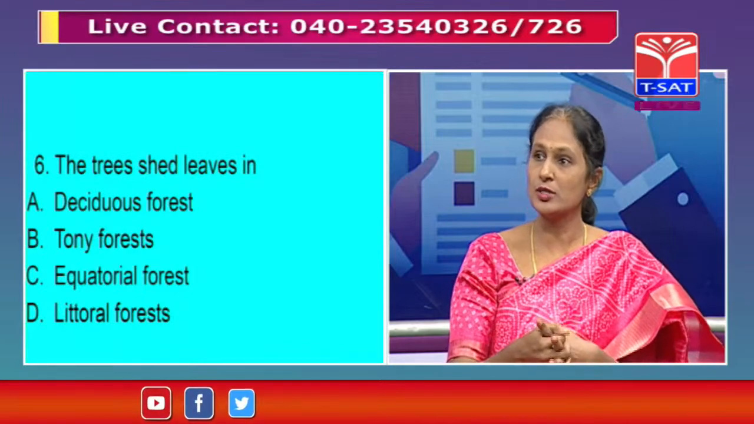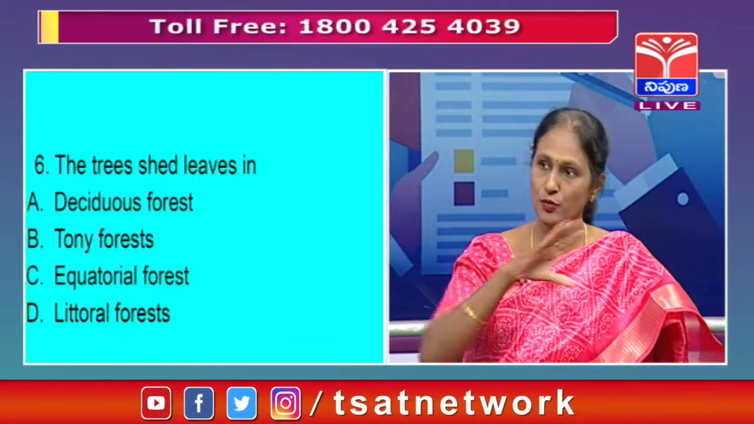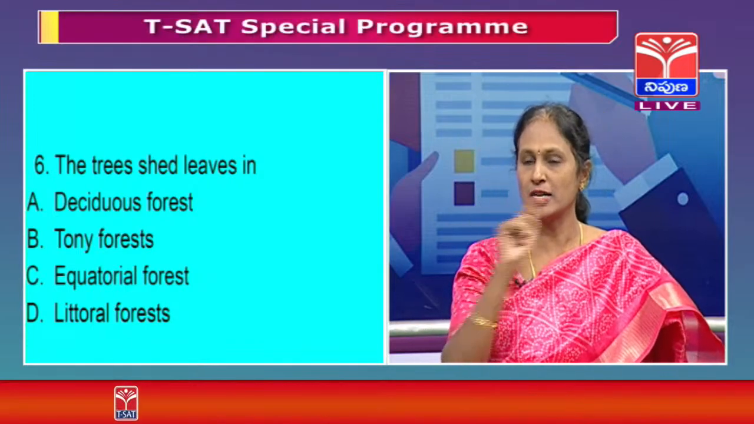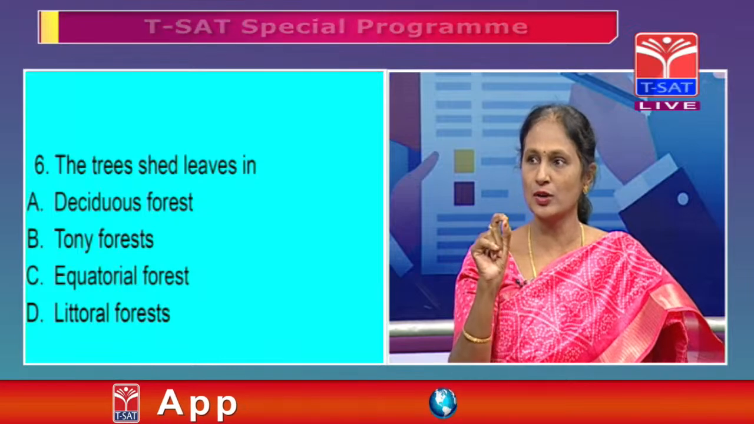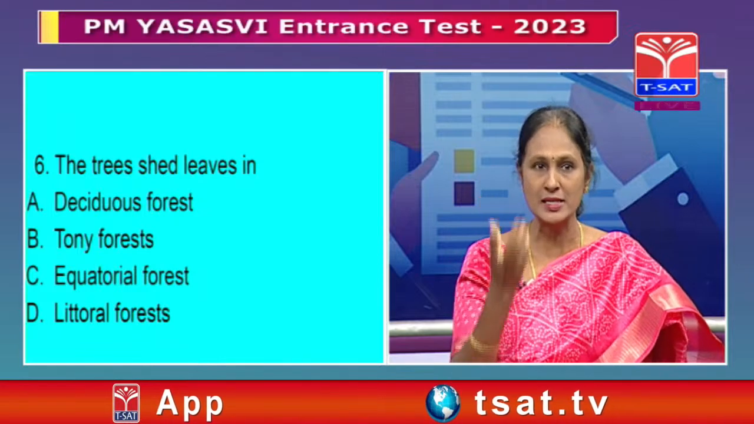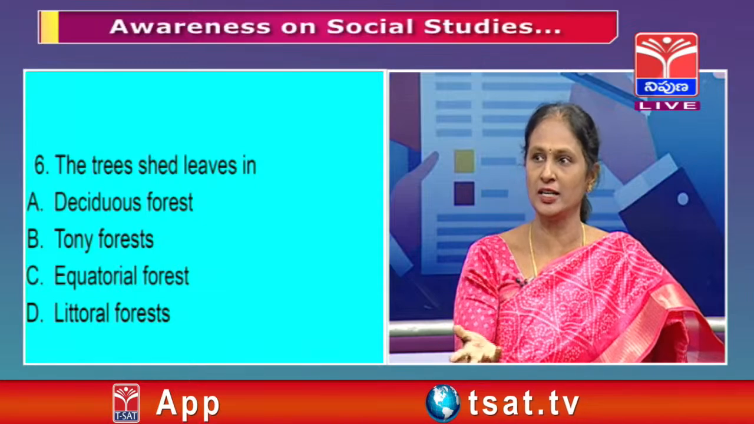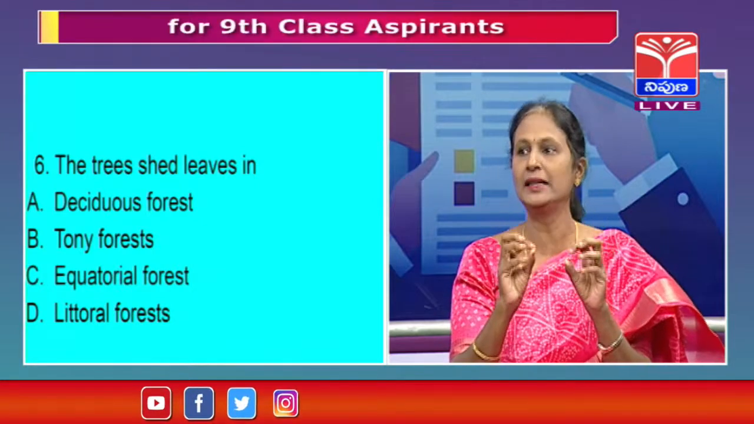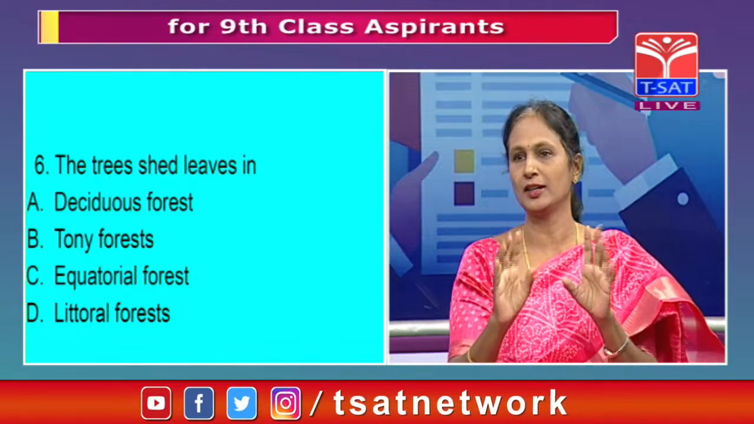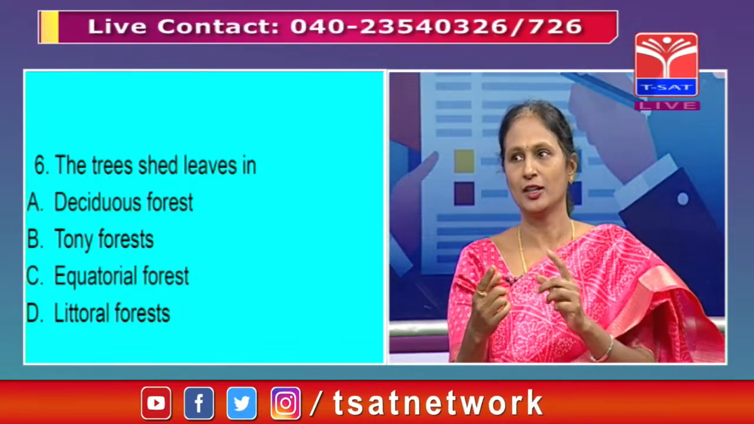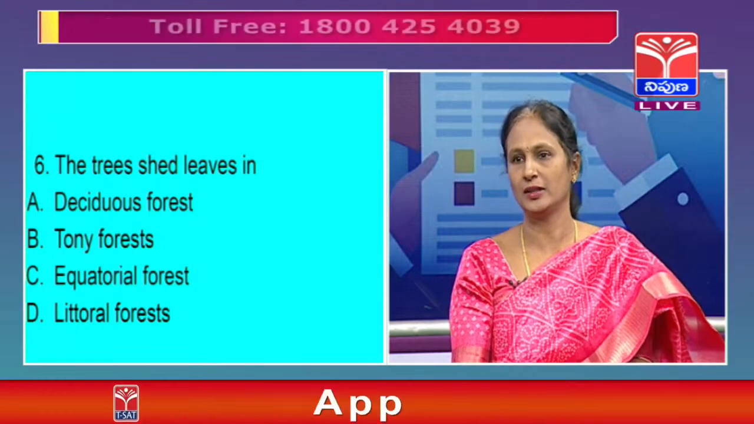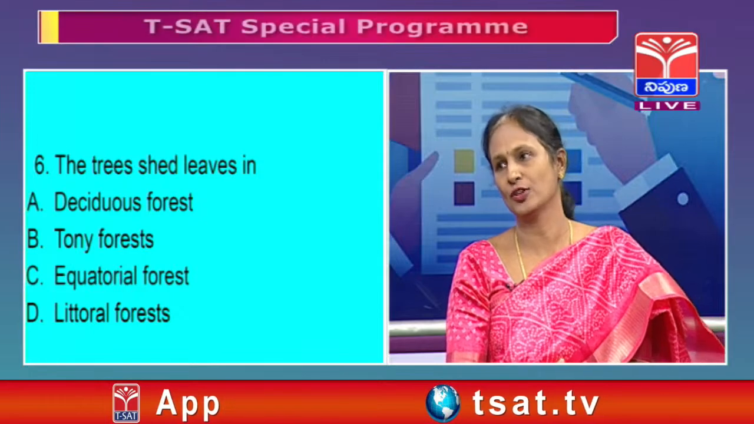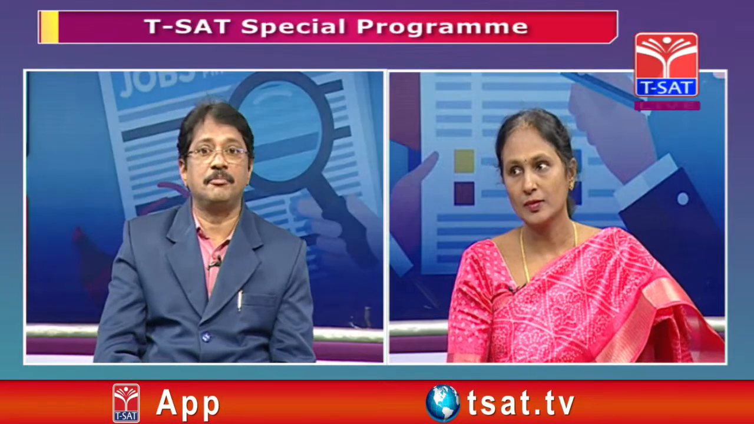Then comes littoral. What is the meaning of littoral? It is the sea coast. So forests which are on the sea coast we call littoral forests. Deciduous forests are those where during one particular season the trees shed leaves. During that time there are hardly any leaves on the tree, then they come back again. This kind of vegetation is found in deciduous forests. This is a very important thing.